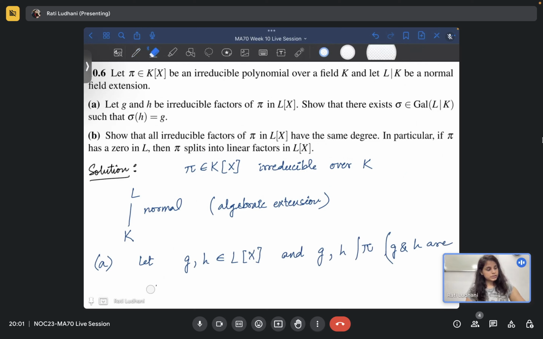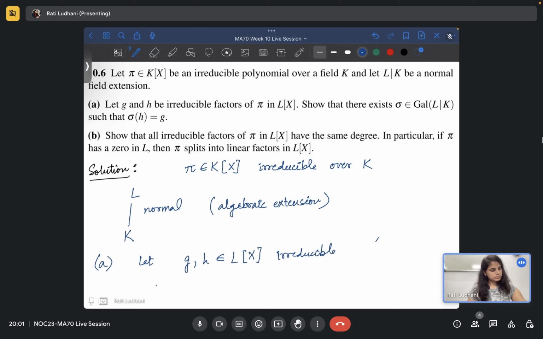Not just factors, irreducible also. So g and h are irreducible factors of pi, in L[x] of course.